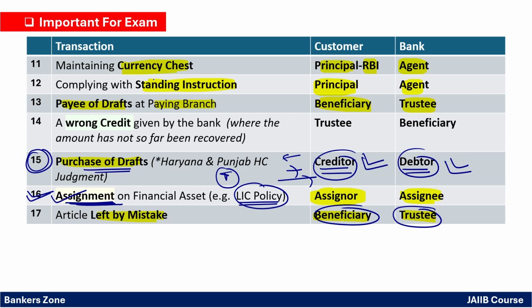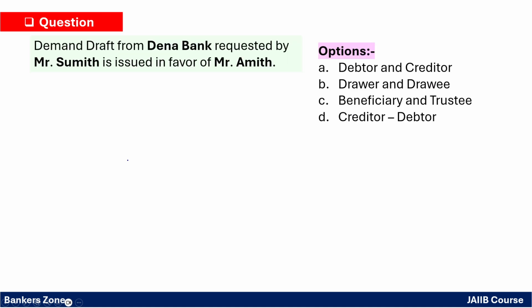See, there may be some confusion between the payee of a draft at a paying branch and the purchaser of a draft. So for that, we will see one question. Through the question you will get an idea. See, a demand draft from one bank, Dana Bank, requested by Mr. Sumit, and which was issued in favor of Mr. Amit. Okay. Now what has happened?